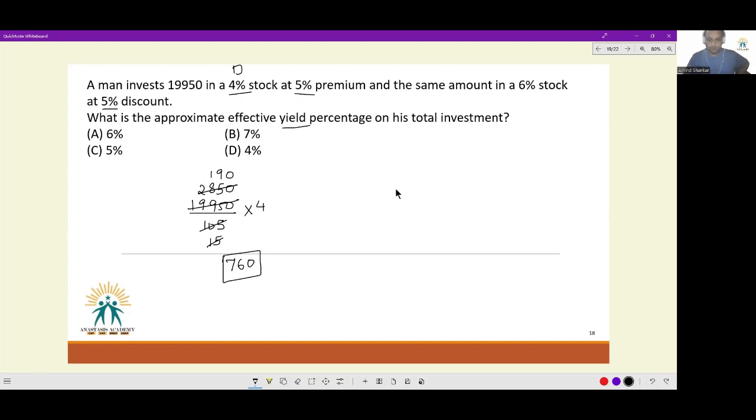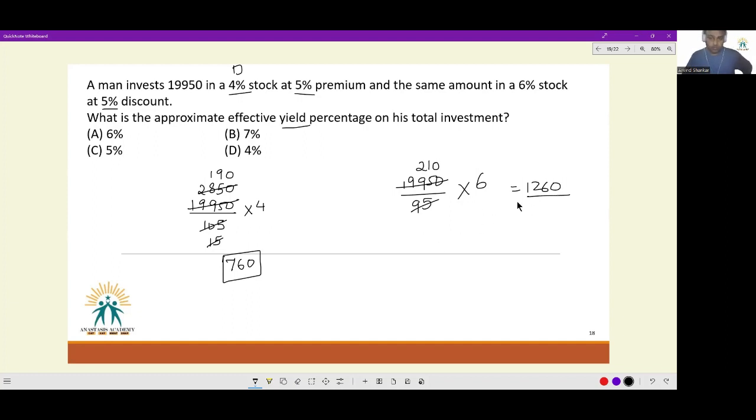From his second investment, see, 19,950 is the amount that he invested. Additionally, he invested at 5% discount, which means the market value here will be 95. So the number of shares that he has is 19,950 by 95, and he gets 6% return here. So this is great. Everything is definitely divisible. So 210 into 6 is 1260. Now 760 and 1260.